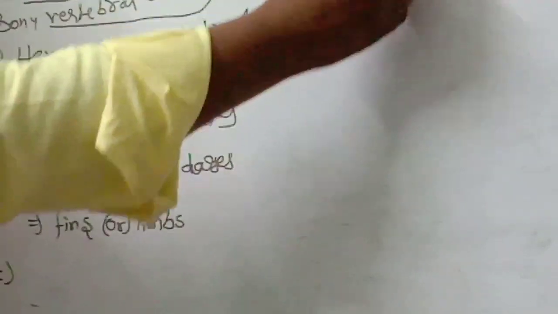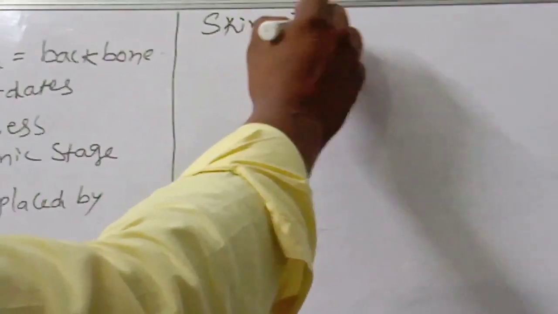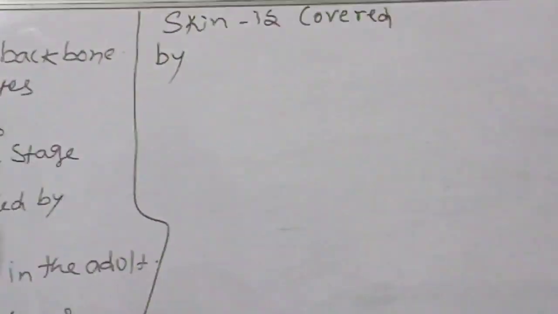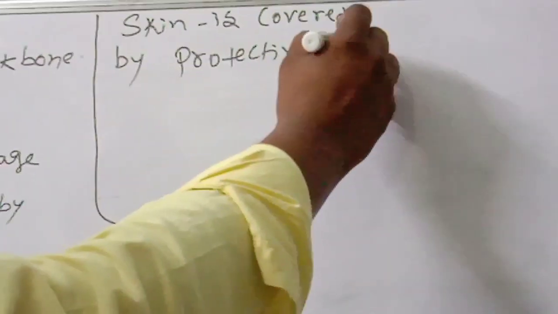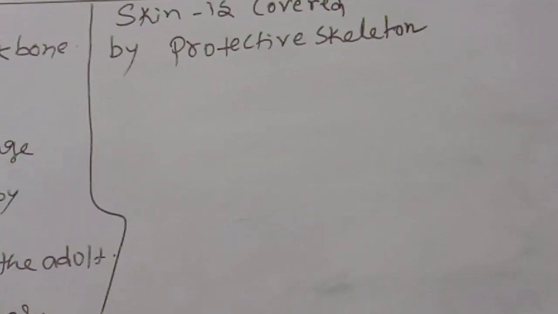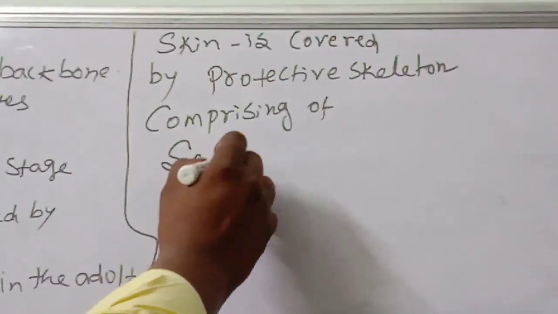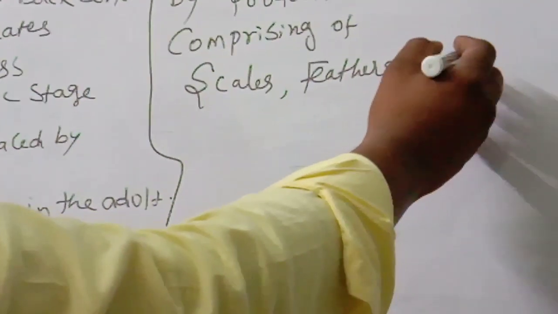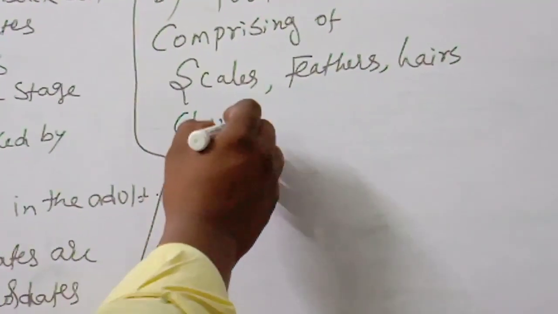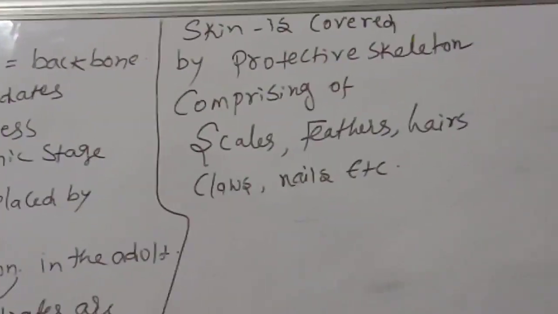Now another point I am telling you. Observe very carefully. The skin is covered by a protective skeleton, comprising the most important things: scales, feathers, hair, claws, nails, etc. This point you should remember.